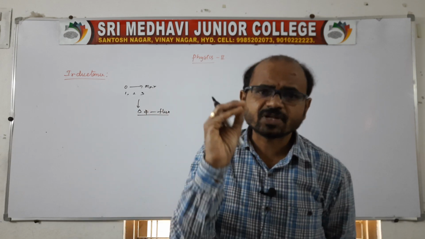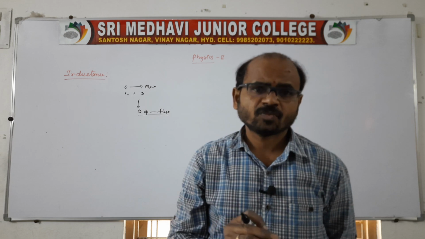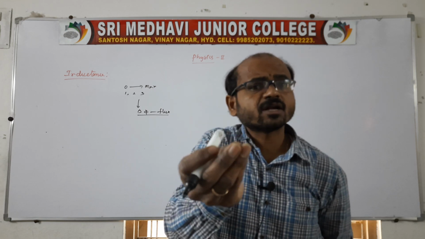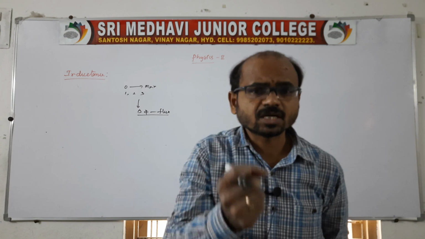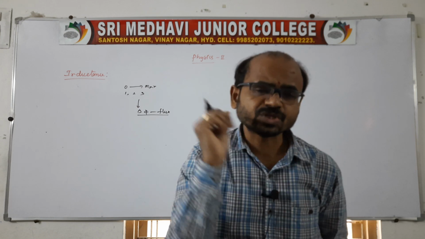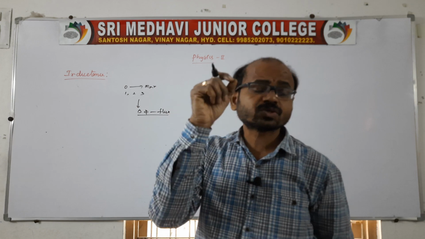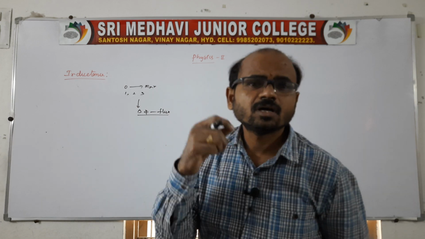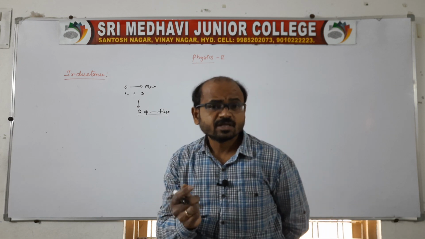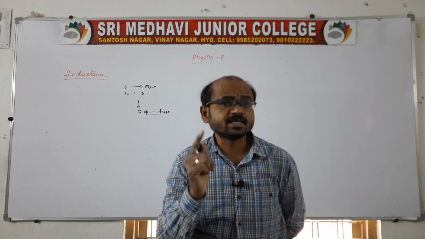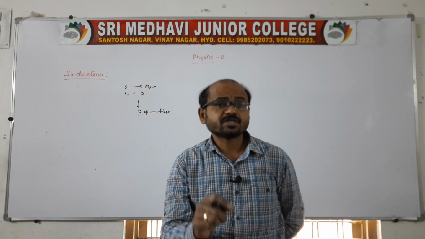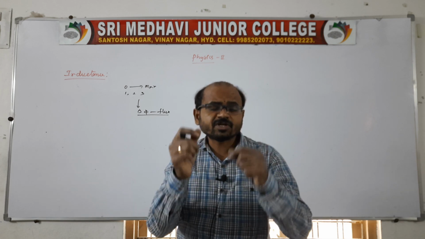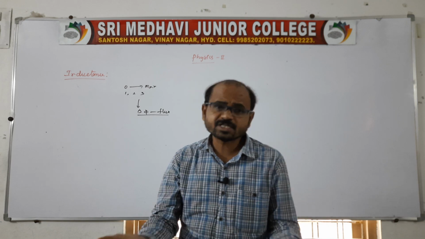Suppose the change in flux is linked with the same coil, or with the nearby coil, the coil which is very close to this magnetic flux. Either in the same coil or in the other coils, current is induced. Because the current is changing in the coil, there is an EMF and current is induced. Of course, both are induced.